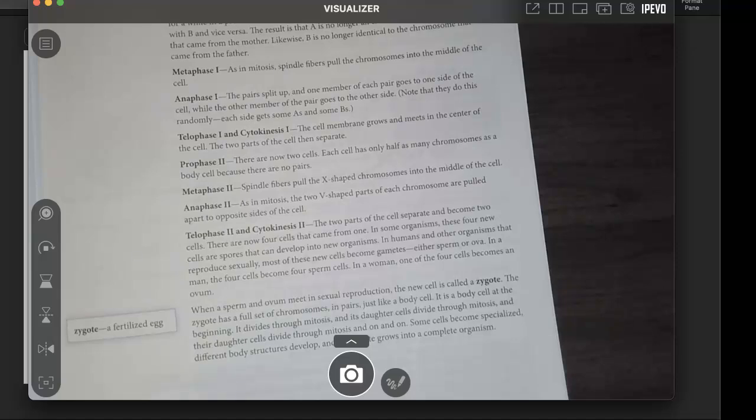Prophase 2. There are now two cells. Each cell has only half as many chromosomes as a body cell because there are no pairs. Metaphase 2. Spindle fibers pull the X-shaped chromosomes into the middle of the cell.